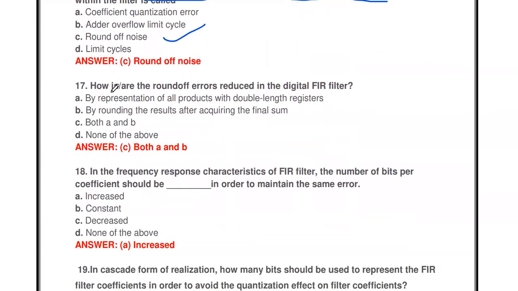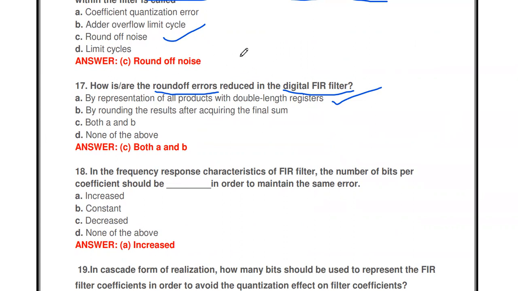Then the next one: how is the round off error reduced in the digital FIR filter? The options are: by representation of all products with a double length register, by rounding the result after acquiring the final sum, both A and B, none of the above. Instead of using an 8-bit register, we may use a double length, 16-bit register, which will reduce the round off error.